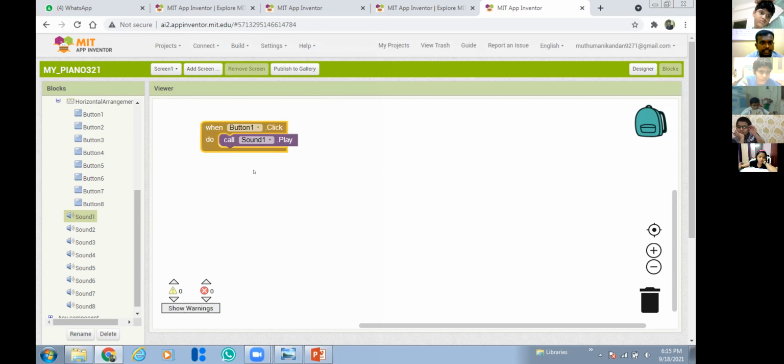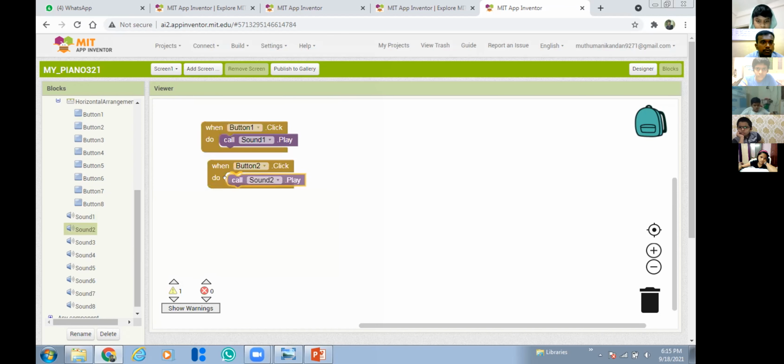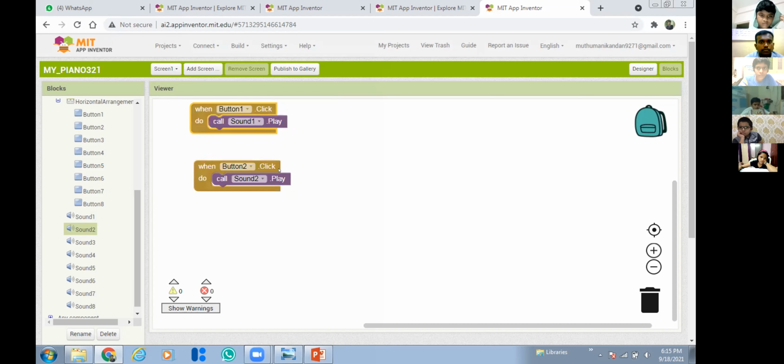Very easy, right? Now similarly for button 2, what you should do is go to button 2 and take this: when button 2 is clicked, then go to sound 2 and call sound 2 to play. Very easy, right? Like this you have to do the blocks for all.